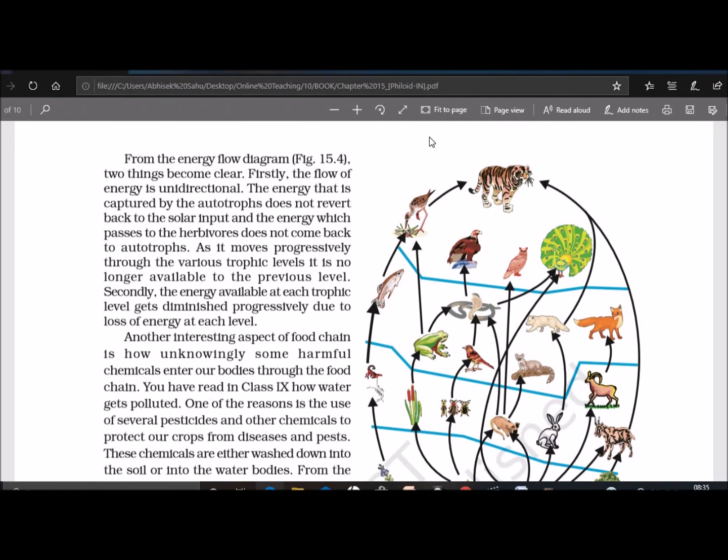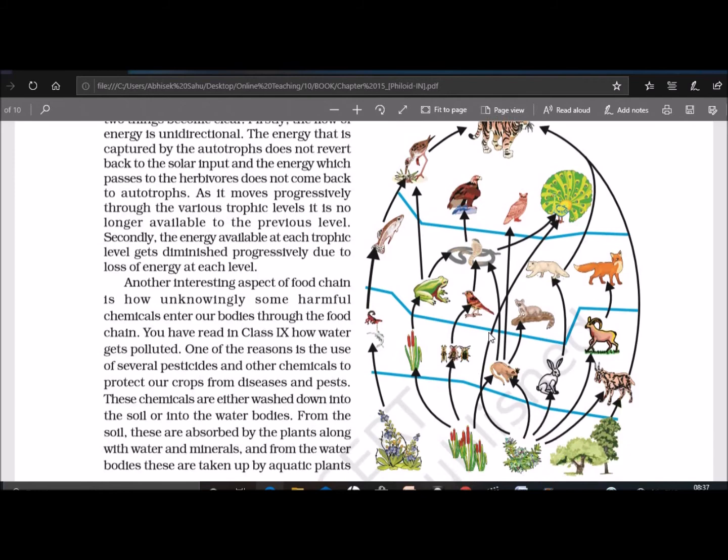But in case of a food web, there are several food chains that exist in an ecosystem at the same time. So what is a food web? A food web is a network of various food chains which are interconnected at various trophic levels.